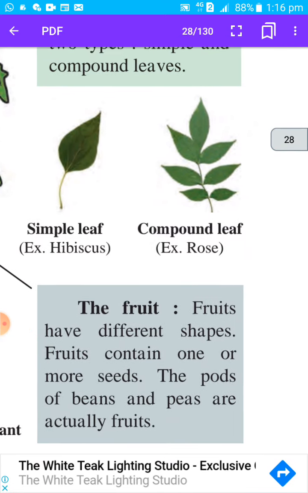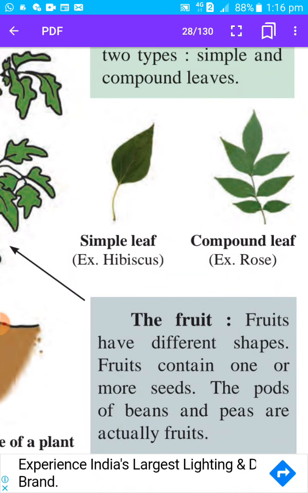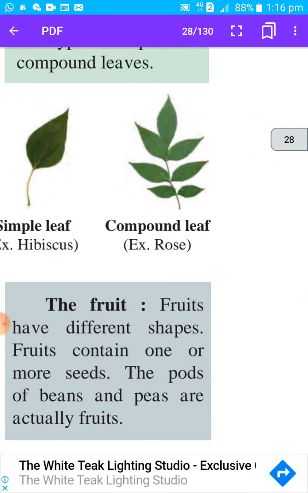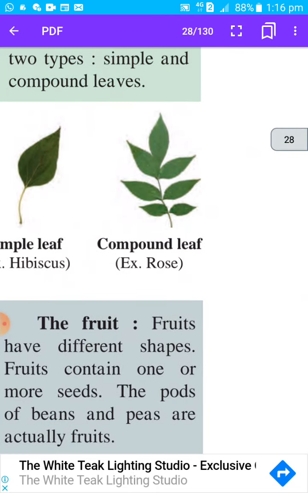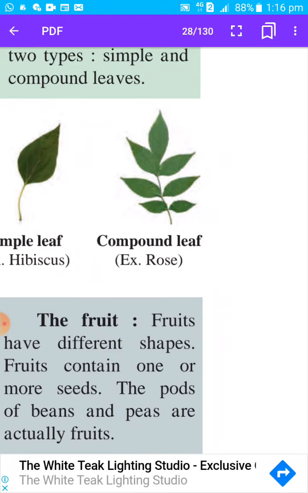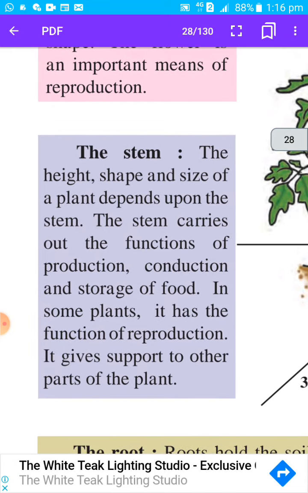And then there are two types of leaf. When there is a single leaf, it is called a simple leaf. Example, hibiscus. So all of you know the simple leaf. And compound leaf means small leaflets are there. Okay. That is a compound leaf. For example, rose. Okay. Or moringa. So many examples of compound leaves are there. Okay. So that is about the leaf.